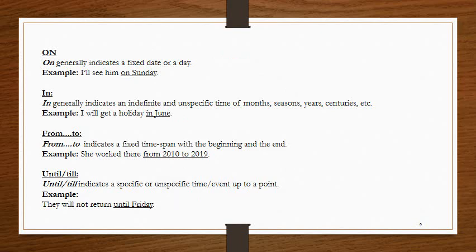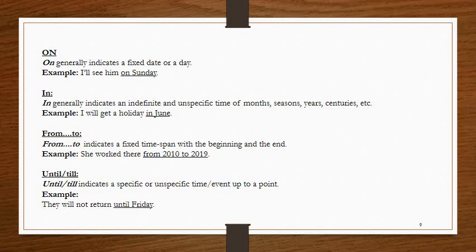On generally indicates a fixed date or a day. For example, I will see him on Sunday. In generally indicates an indefinite and unspecific time of months, seasons, years, centuries, etc. For example, I will get a holiday in June.